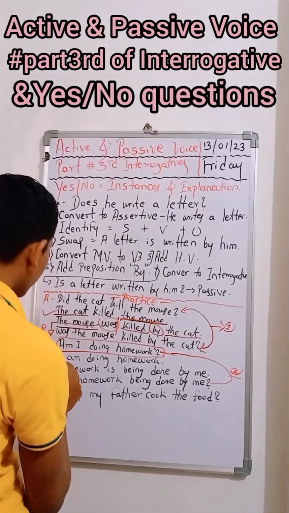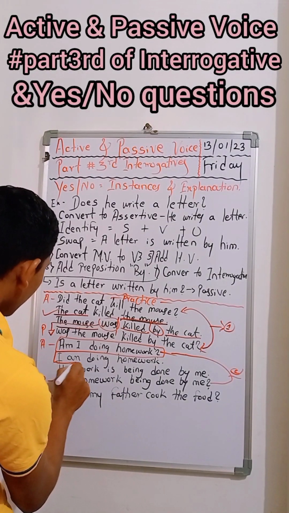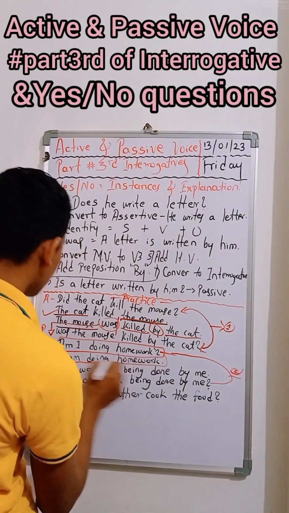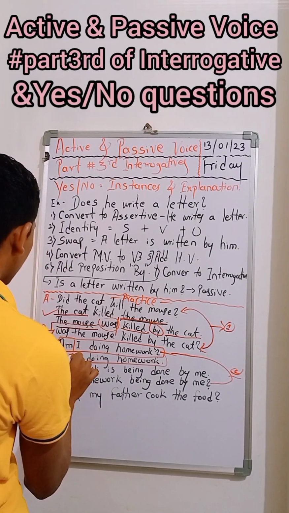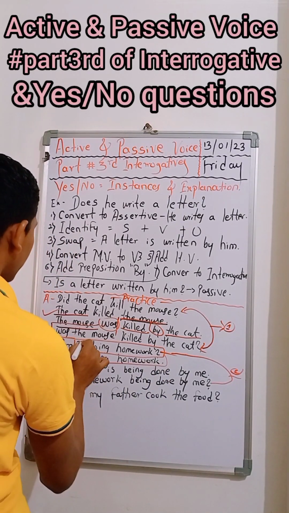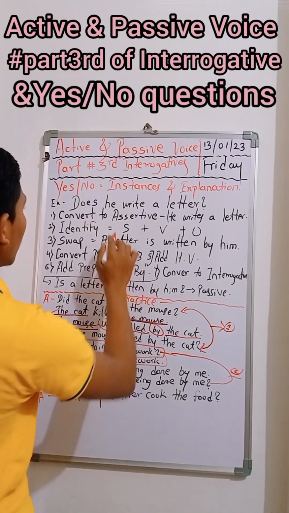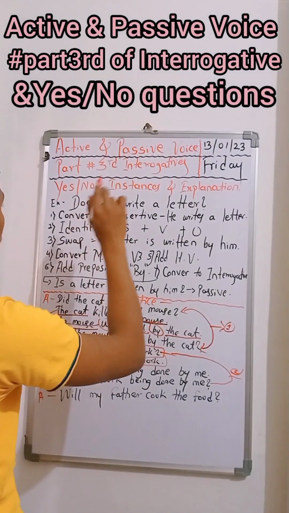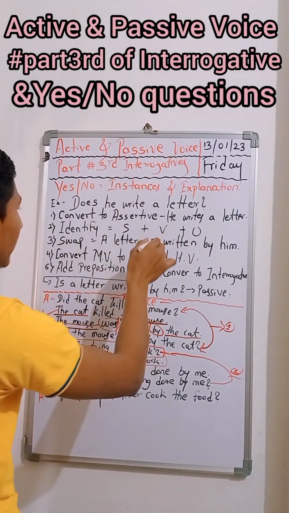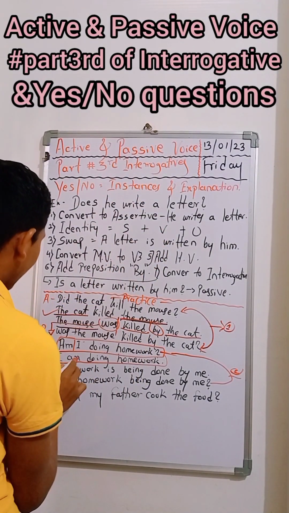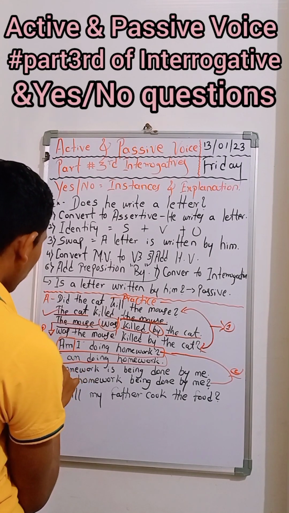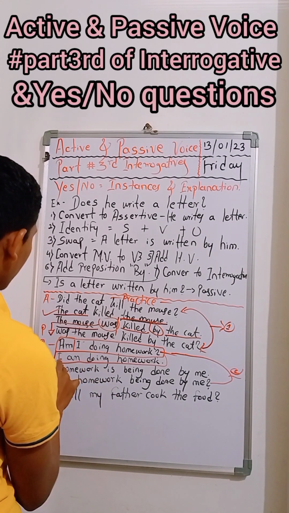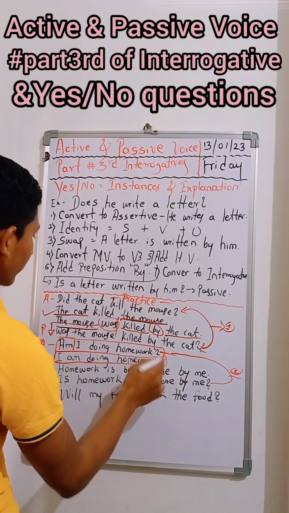So how do we have to convert that one? "I am doing homework", means we removed this and converted it to assertive. This is interrogative, we made it assertive. What does the rule tell? We have to convert from interrogative to assertive. So we did that here, we applied that rule, and the sentence became again "I am doing homework."